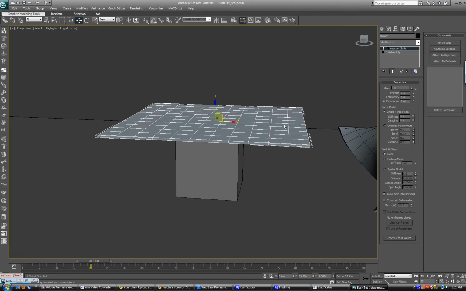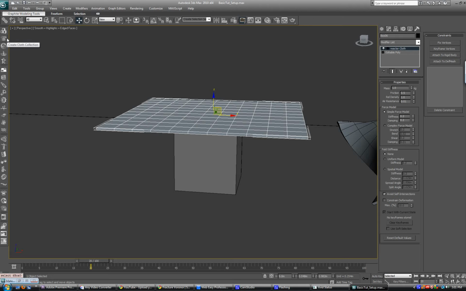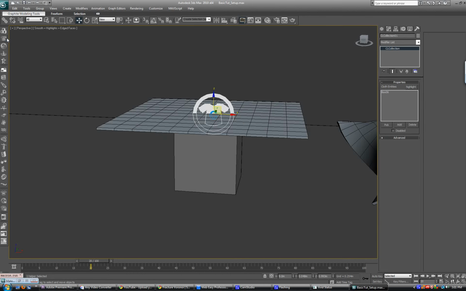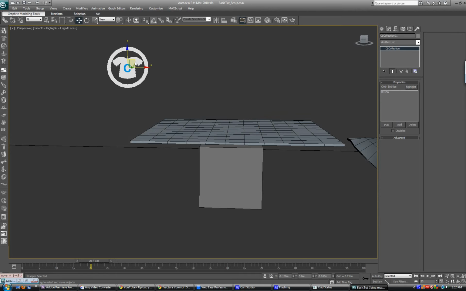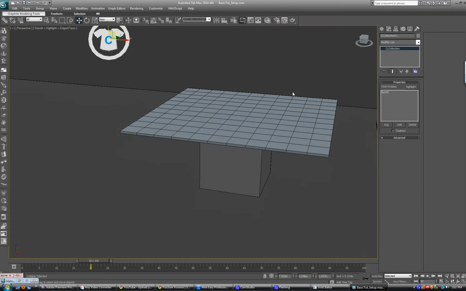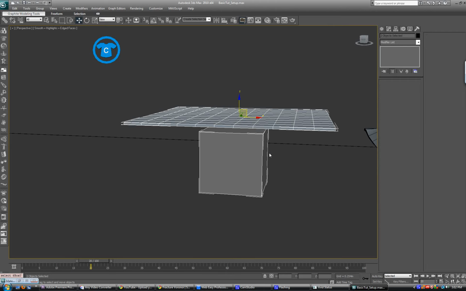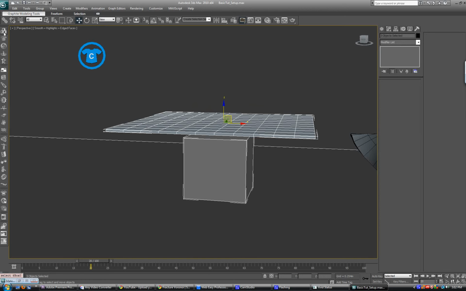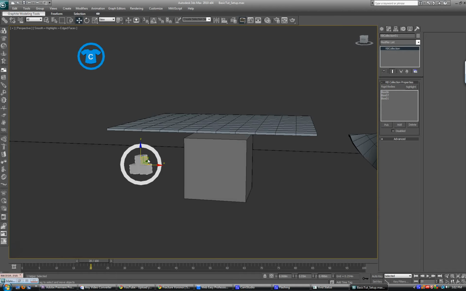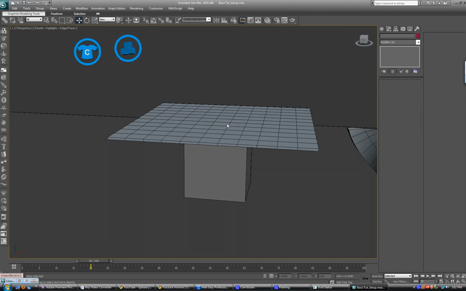Okay, now that this is a reactor cloth, you're going to select it and you're going to do Create Cloth Collection. Because if we want to have a cloth, we need to put it in a certain collection. So we need a cloth collection, which means it will react like cloth. We're going to want to select the cloth, the box we want it to collide with, and the floor, and we want these all to be rigid bodies. Because nothing's going to happen if they're not rigid bodies.